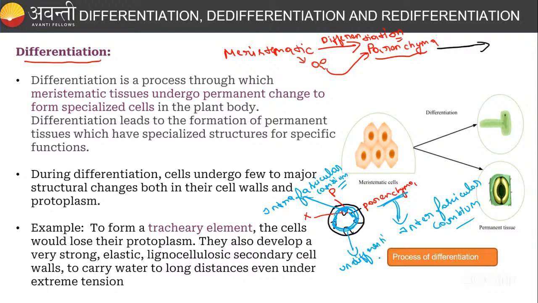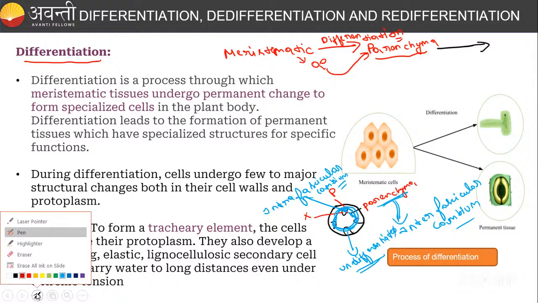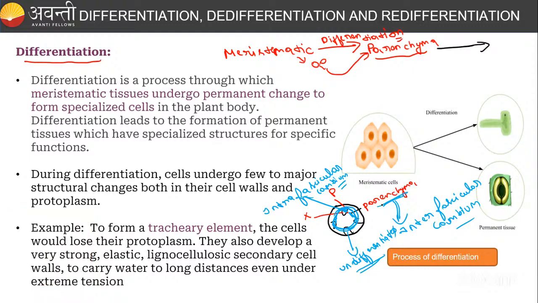Cambial ring is an undifferentiated mass of cells, right? This is a meristematic cambial ring. Now you can see that the parenchyma is there between here. The parenchyma cell is differentiated into the interfascicular cambium, right? Conversion of that parenchyma into interfascicular, not intra, fascicular cambium is called as, what do you mean by it is called as, guys?